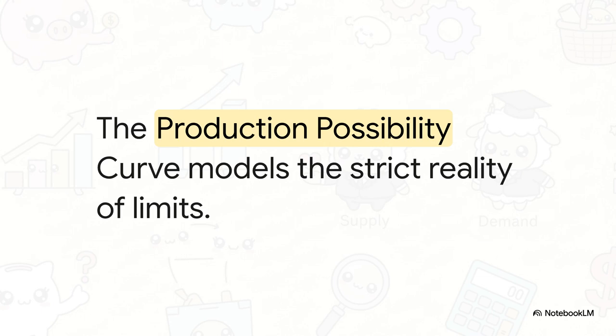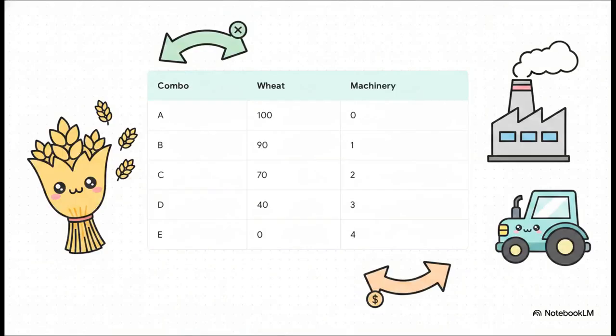So the really cool part is that we can actually map out opportunity costs mathematically and visually. We use a model called the Production Possibilities Curve, or the PPC. Let's see exactly how this brings the whole concept of trade-offs to life. Imagine a simplified economy that produces only two things, wheat and machinery. As you decide to increase the production of machinery, your production of wheat has to drop. It's unavoidable. You absolutely must sacrifice some wheat production to get more machinery because the resources literally have to be pulled from the fields and put into the factories. That sacrifice, that is your opportunity cost playing out in real time.